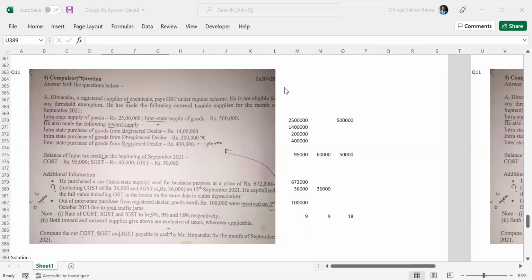What happens is, you can apply for however many supplies you have recorded in your books. But the logic is, suppose you have shown the credits, the inward supplies, to be 10 lakhs. Whichever vendor you have shown that you purchased from, that vendor also has to show that particular purchase that you are showing as an inward supply as an outward supply in their GSTR 1.